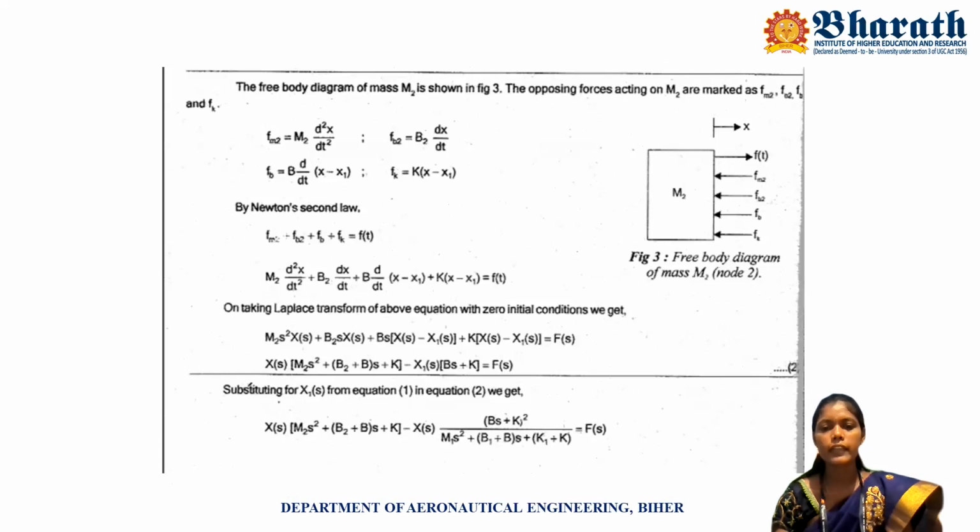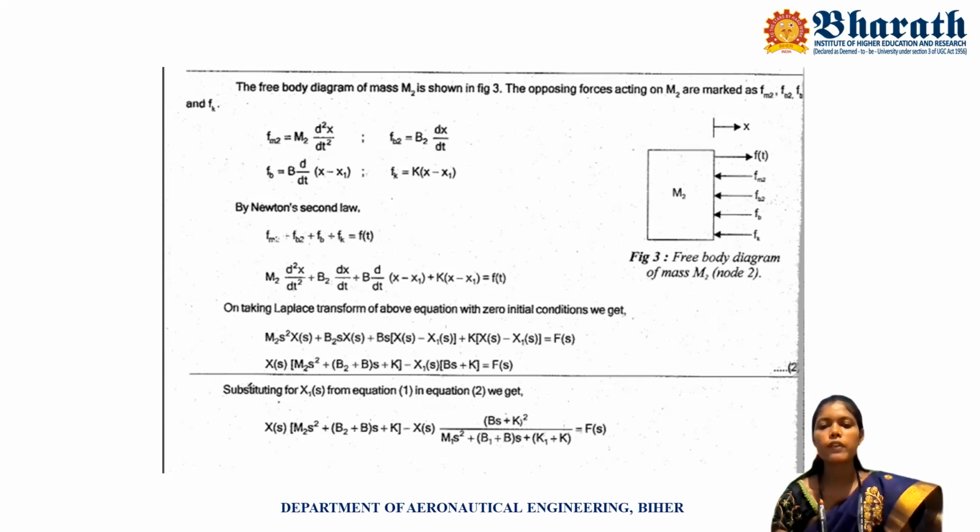Putting that X1 of s value in equation 2, we get X of s into (m2 s squared plus (b2 plus b) into s plus k) minus (bs plus k) divided by (m1 s squared plus (b1 plus b) s plus (k1 plus k)), and here also bs plus k. So (bs plus k) into (bs plus k) gives (bs plus k) the whole squared, is equal to F of s.